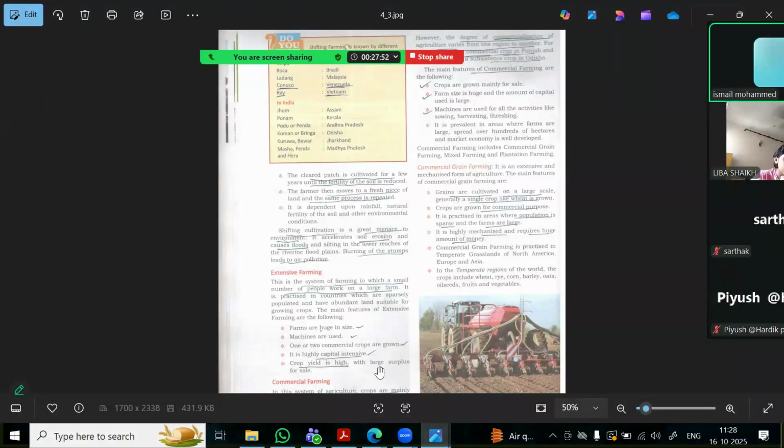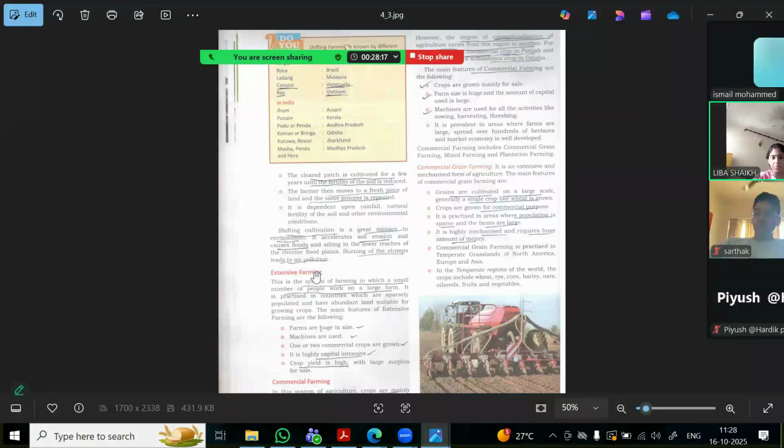Yeah, Liba. Is this actually good for the soil or bad for the soil? Shifting farming? Bad, that's what he's told. No, see, this is a great menace to the environment. It accelerates soil erosion, causes floods, and it leads to air pollution also. Then why do they burn and go? Because you burn the trees, you get fire, and it leads to air pollution.